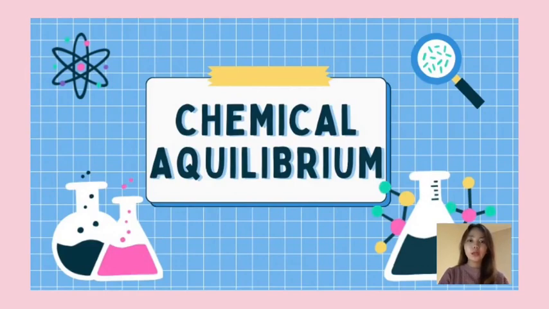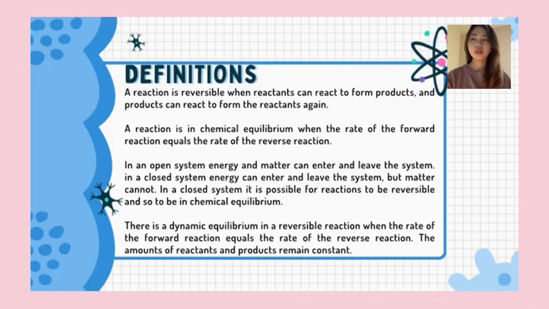So I want to explain about chemical equilibrium. Definition: a reaction is reversible when reactants can react to form product and products can react to form the reactants again. A reaction is in chemical equilibrium when the rate of the forward reaction equals the rate of the reverse reaction.